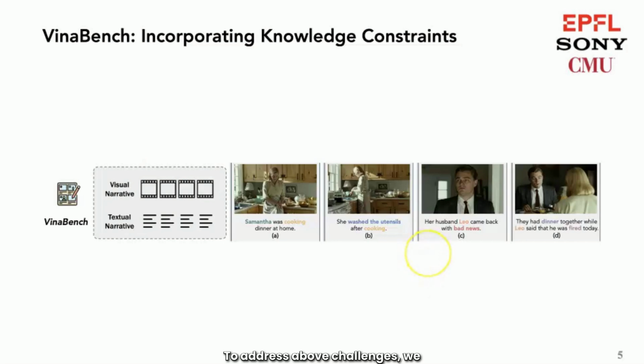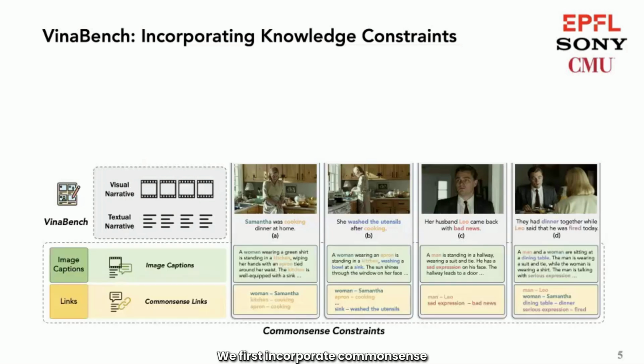To address the above challenges, we propose a new benchmark, VinaBench, which augments existing visual textual narrative pairs with knowledge constraints. We first incorporate common sense constraints, which use common sense links to bridge text and vision to ensure the visual narrative generation is faithful to the input textual narrative. Specifically, we use dense image captions to describe visual details in each narrative scene, and then construct links to align visual entities in captions with their associated entities in the textual narrative, such as sad expression linked to bad news in the third scene.